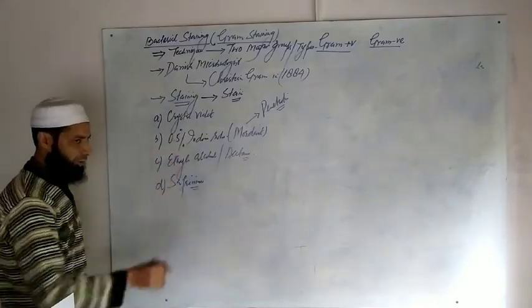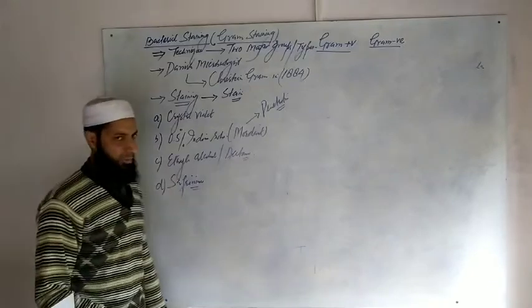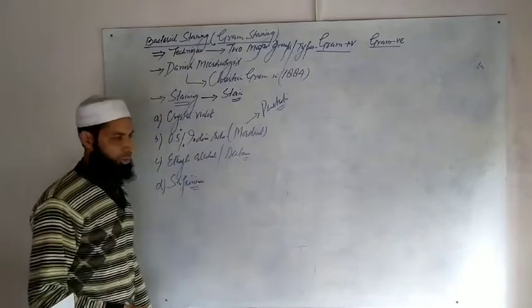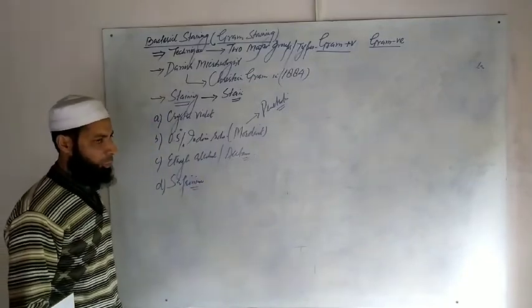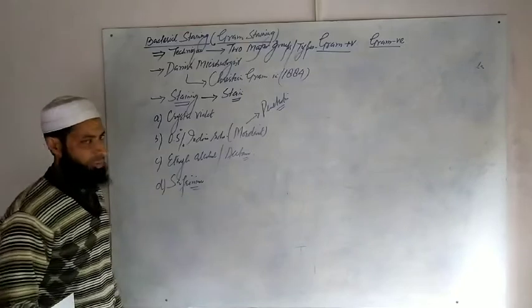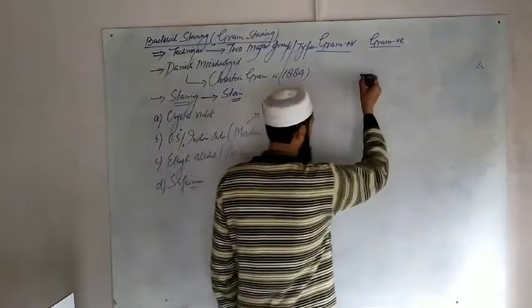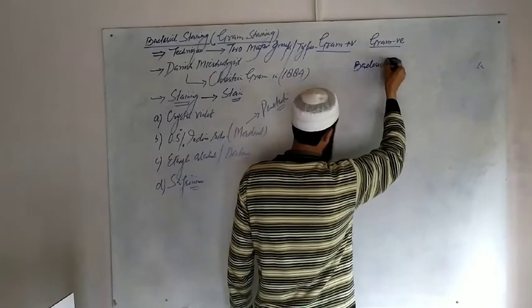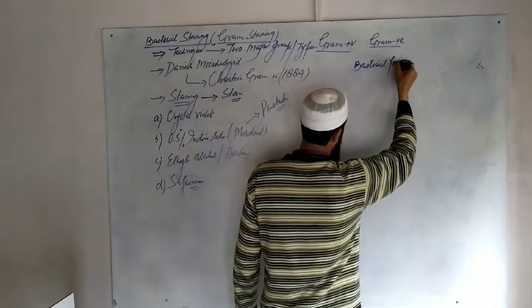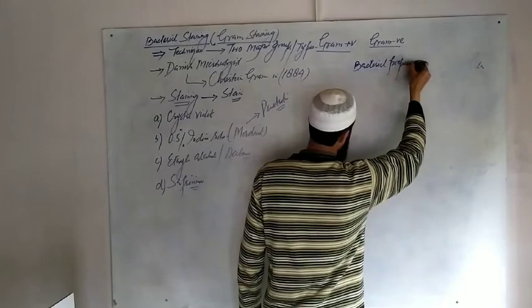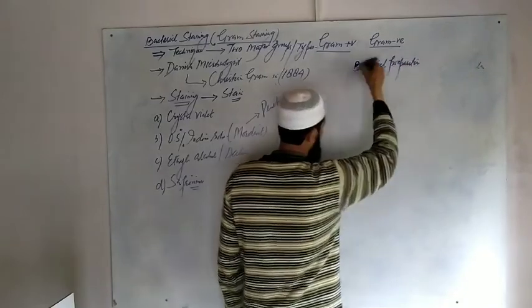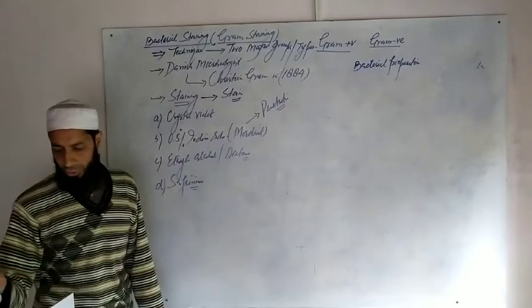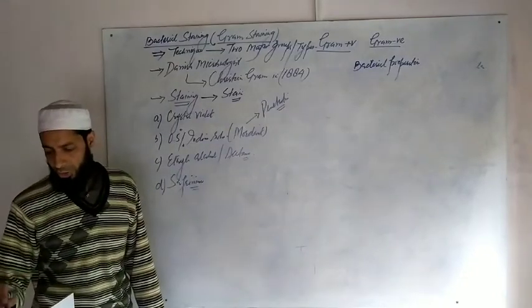Inshallah, I will show you in a schematic manner how Christian Gram stained these bacteria and differentiated two groups of bacteria on the basis of that staining. You have a bacterial preparation that consists of both types of bacteria, gram positive as well as gram negative.